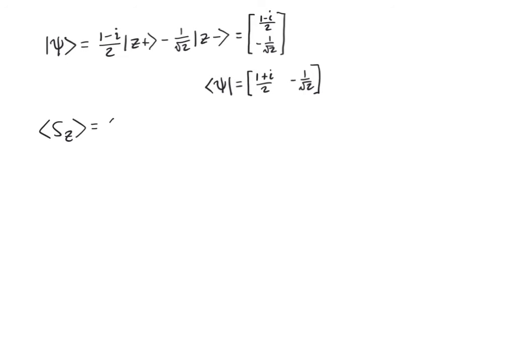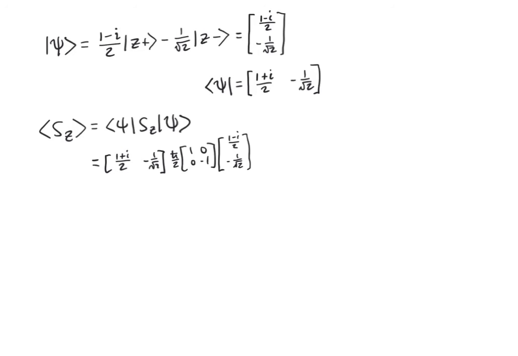Well, what I do is I sandwich my operator SZ between the bra and ket of the state that I'm measuring. I can write down my bra vector of psi from above. I can multiply it by the spin z operator, which I know the matrix form of from our previous homework. And I can then multiply that by the ket of psi from above. And at this point, I'm done with physics. I'm doing math. That's the nice thing about calculating expectation values this way. Yes, I could say, okay, well, this is the probability amplitude.